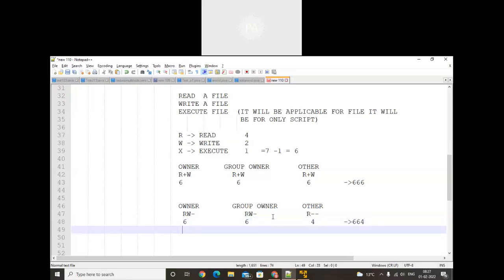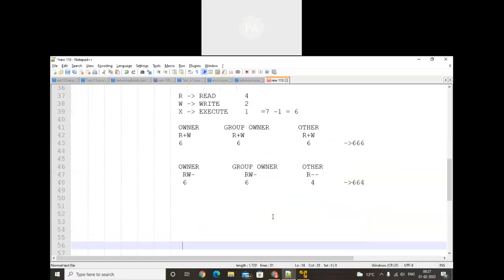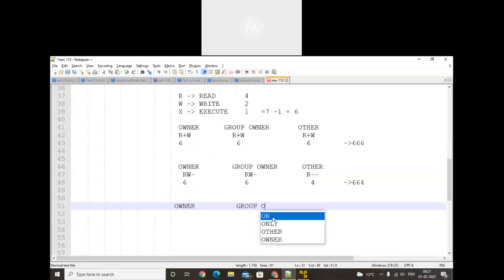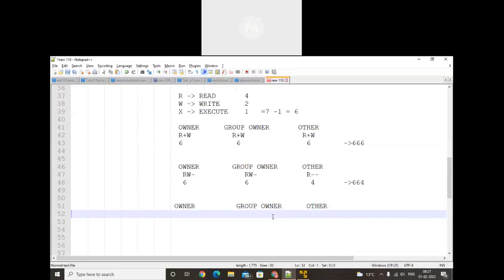Now suppose I don't want to provide any permission for other. So what should I do? I don't want to provide any permission for the other and group owner. So here I will use read write permission and no execute for the owner. I don't want to provide any permission for the group owner, so I will use dash dash dash, and dash dash dash for the other.